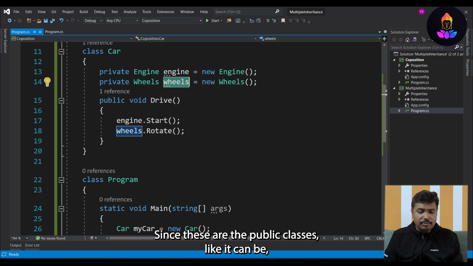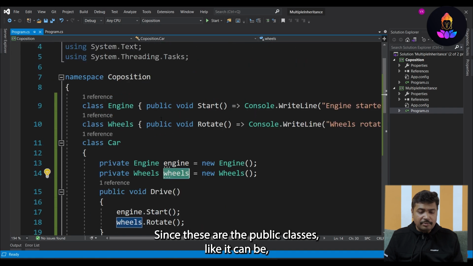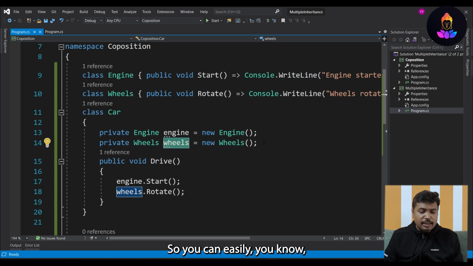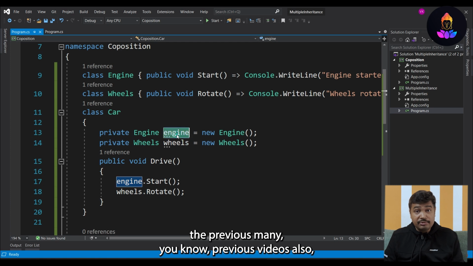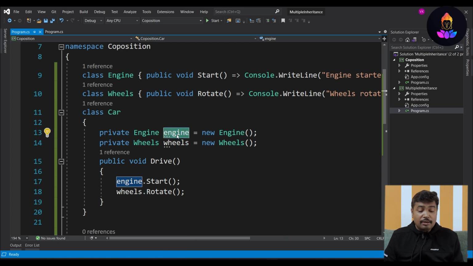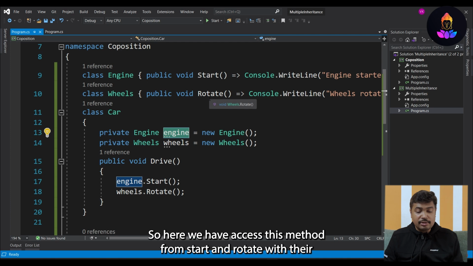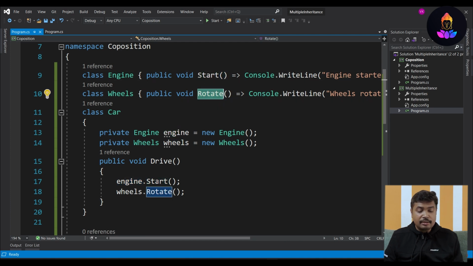Since these are public classes, accessible within the same namespace, you can easily create the instance, as we have seen in previous videos also. Through this object we can access these methods, Start and Rotate, with their respective instances.